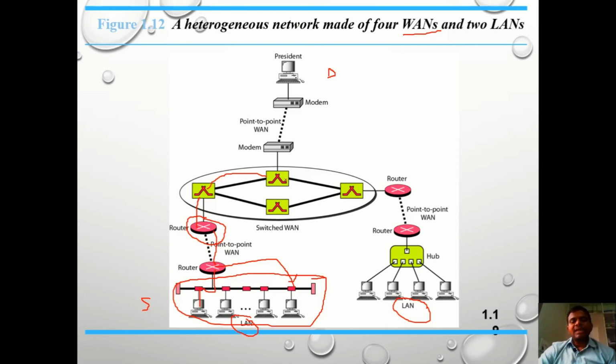So it has the information about this particular modem. So this particular modem is connected to which destination node, or whatever number of nodes are connected to this particular modem. Based on that information, it can identify that the particular destination address is matched with this particular modem. So that's why that information can be transferred to this modem and from here to the destination node. So this is the process of transferring data in wide area networks, whenever the wide area network is a combination of two or more networks.